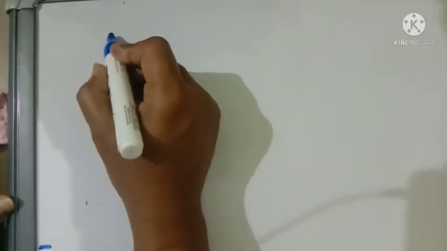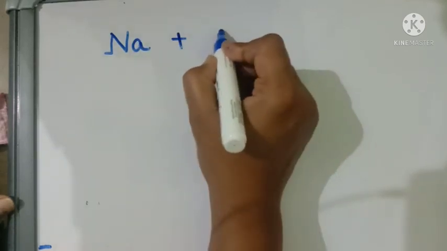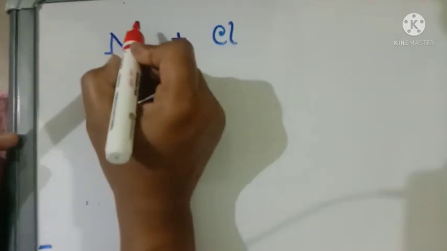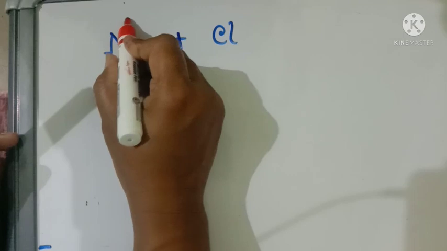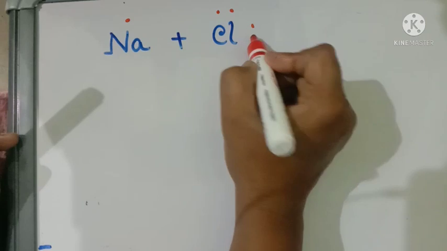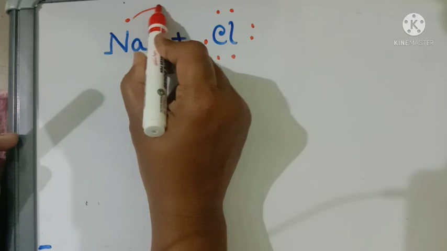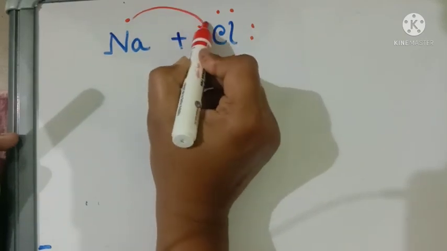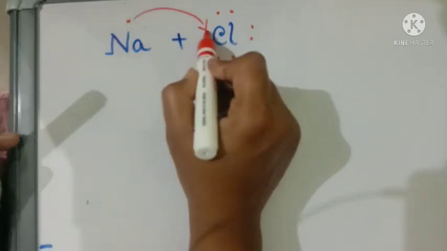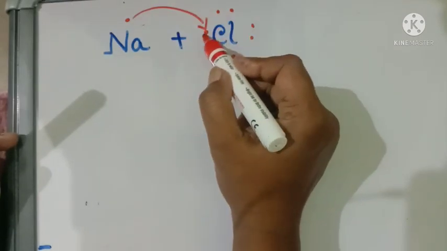By representing the electron dot formula, we can write sodium and chlorine. In the last orbit, sodium has one electron, and chlorine has 7 electrons in its valence shell. So sodium loses one electron and becomes stable, and chlorine gains this electron and also becomes stable by gaining one more electron.